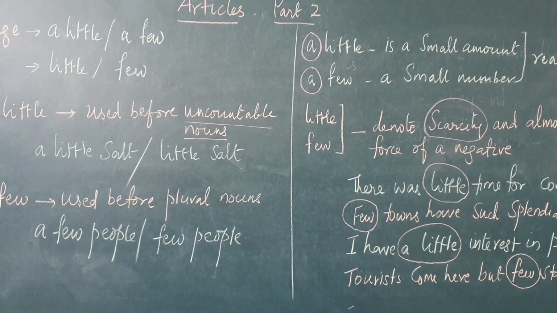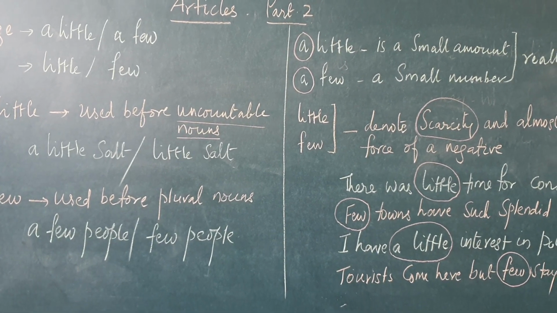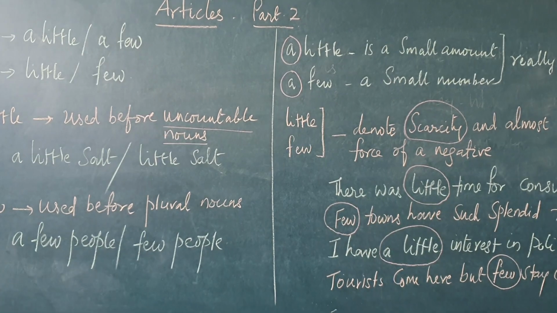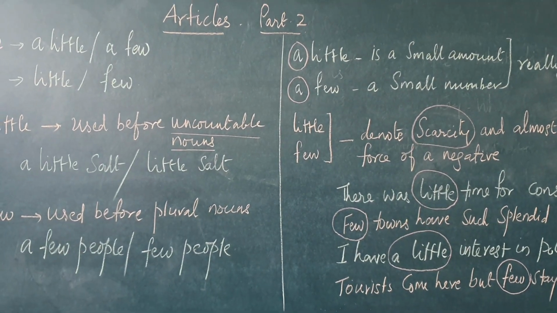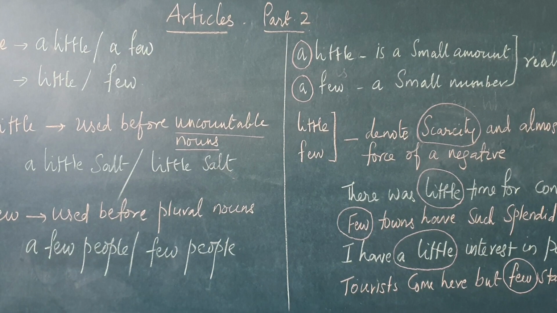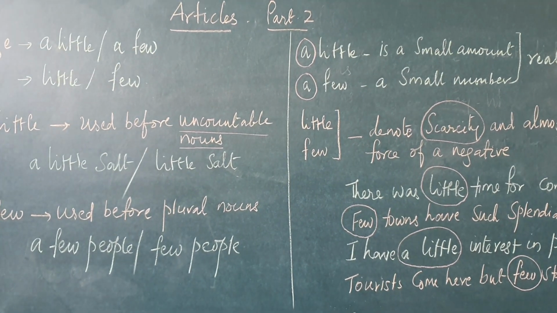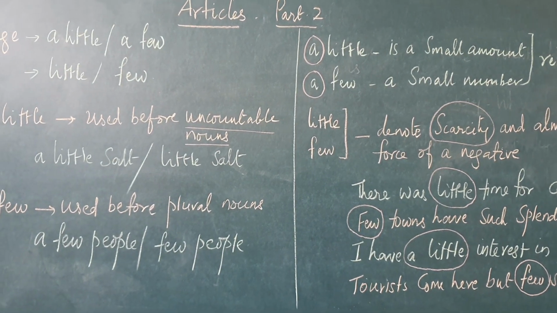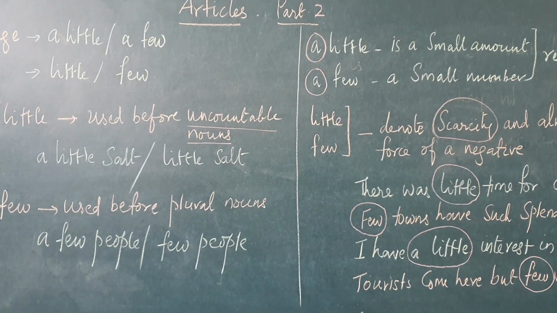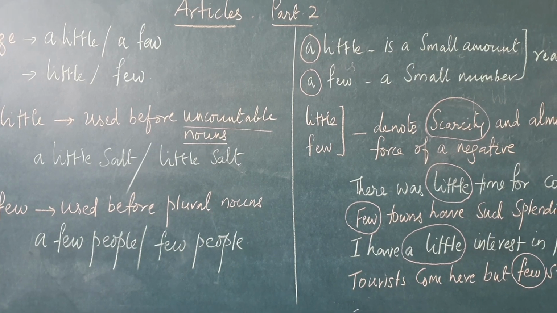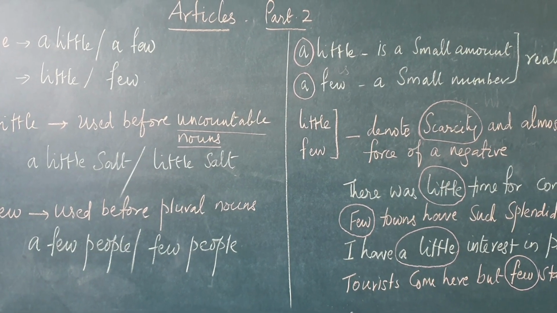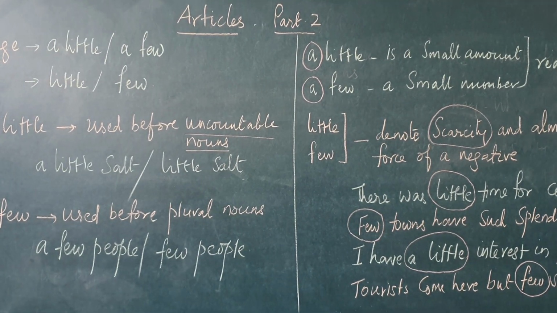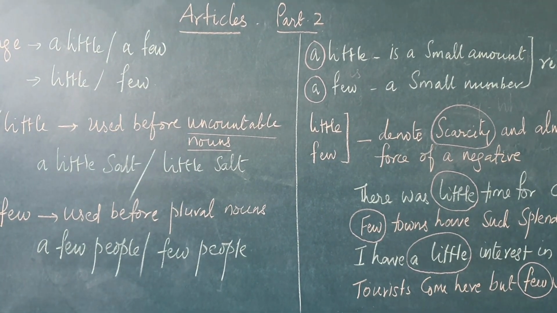We have got quite a few friends in the village. Here again I am using a few because friends is a plural noun, and a few friends means some number of friends we have. They had little hope, meaning that almost they had no hope at all. I had little hope. Then we saw little, we didn't see much. We saw a little bit of things we have seen there.